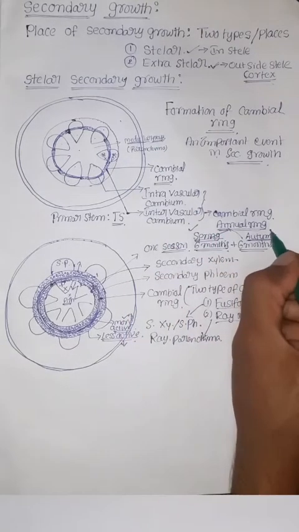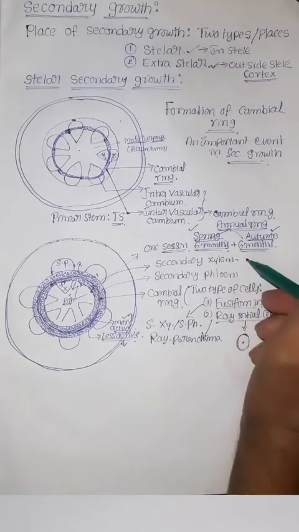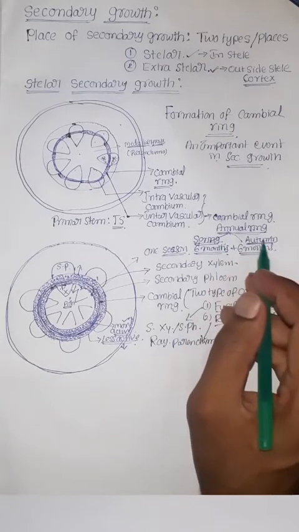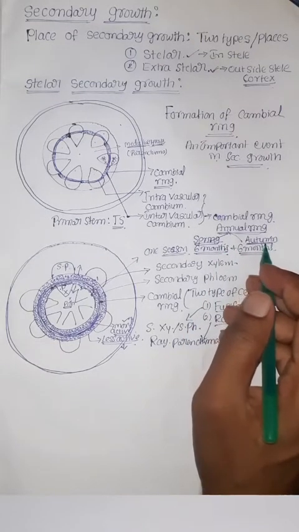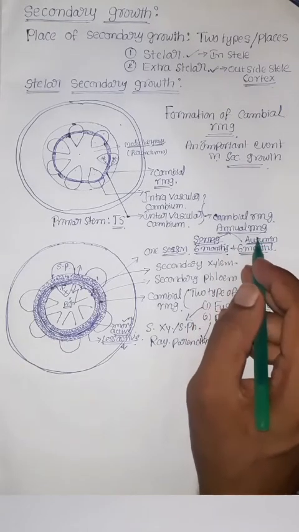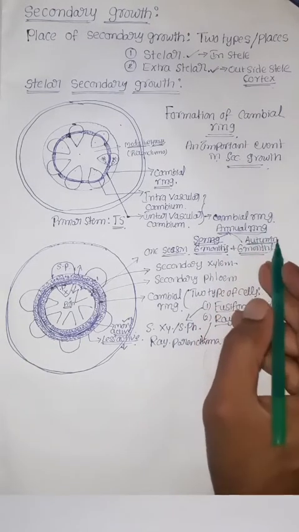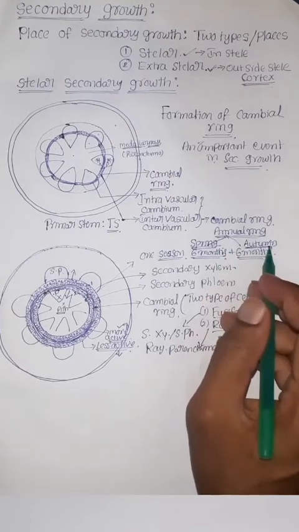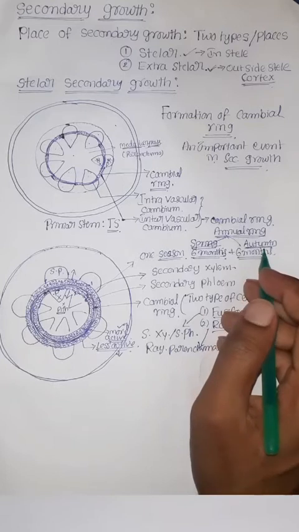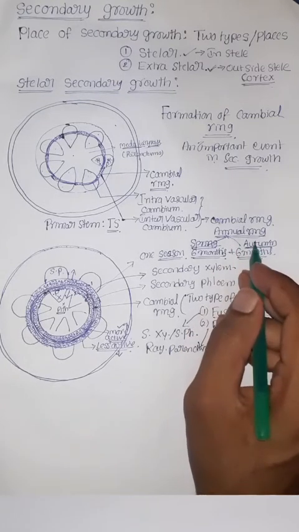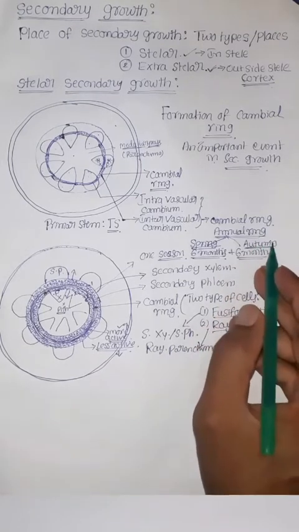But in autumn wood, usually there is no foliage on the tree, so transpiration and water demand are also less. That's why we see less secondary xylem during autumn. Even the vessels are very narrow in autumn wood compared with spring wood.